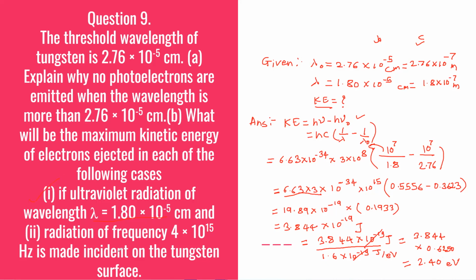Now we'll try to find the answer for the second part. So here it is mentioned that radiation of frequency 4 into 10 raised to 15 hertz is made incident on the tungsten surface. So here frequency is given, and here threshold wavelength is given, and we need to find the maximum kinetic energy.